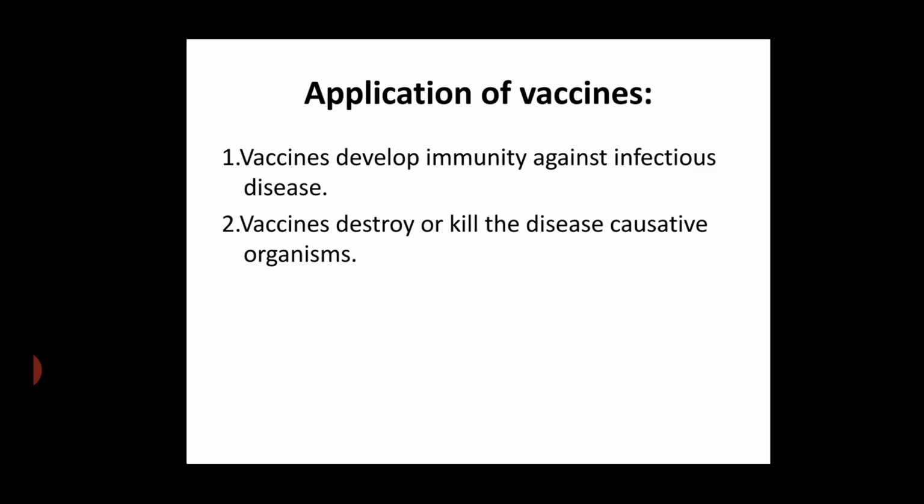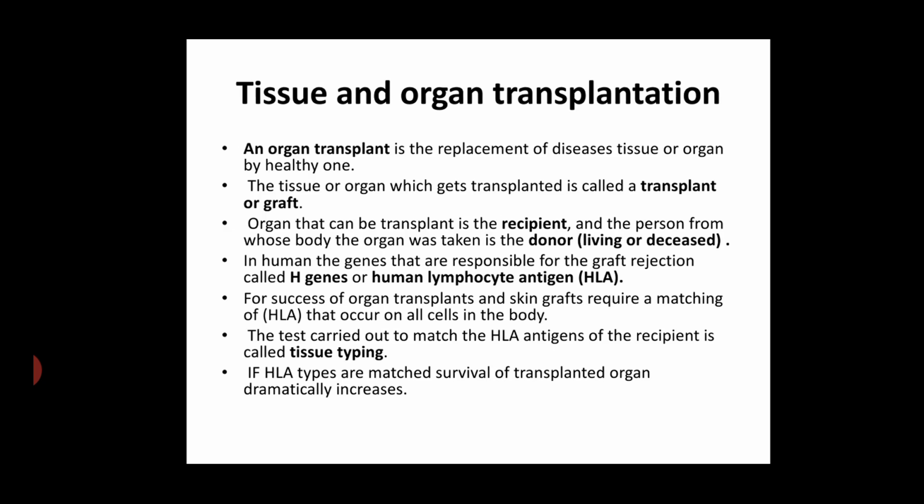Application of the vaccine. Vaccines are used to develop the immune system in our body, or to develop immunity against harmful diseases. Vaccines destroy the harmful microorganisms or disease causing organisms.